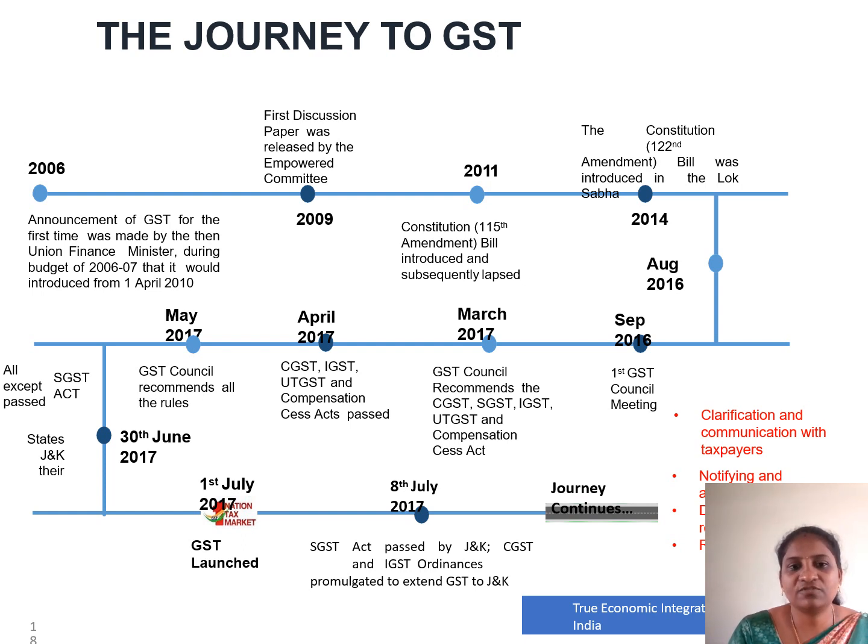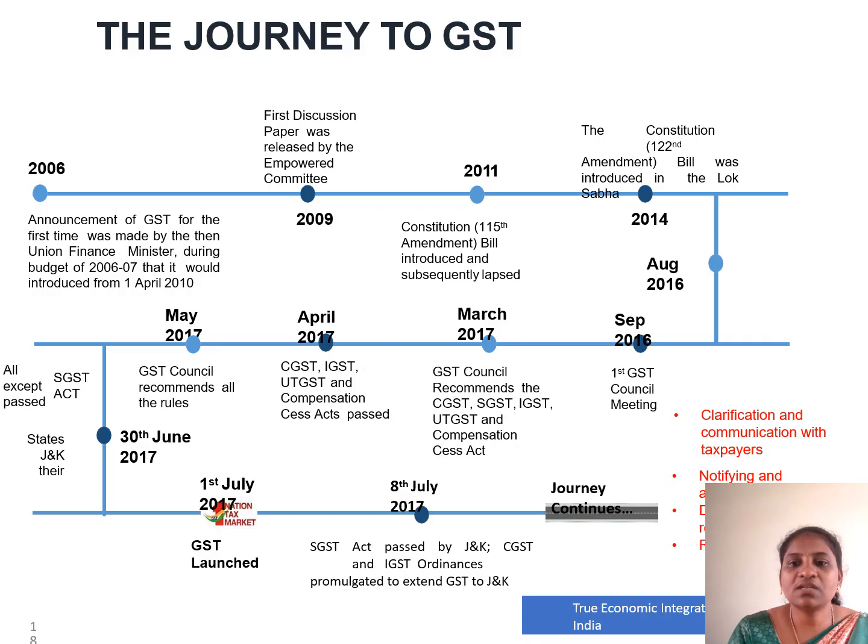This is the journey of GST. Right from 2006, they announced that they were going to form one taxation system all over India. In 2009, they held the first discussion with a paper and released the Empowered Committee. In 2011, it was framed under the Constitution Amendment Bill, and they introduced this, which subsequently lapsed.